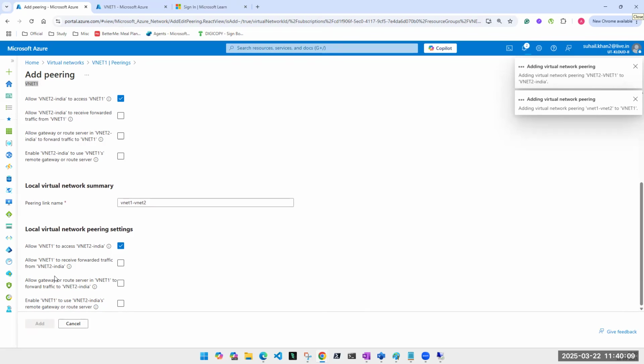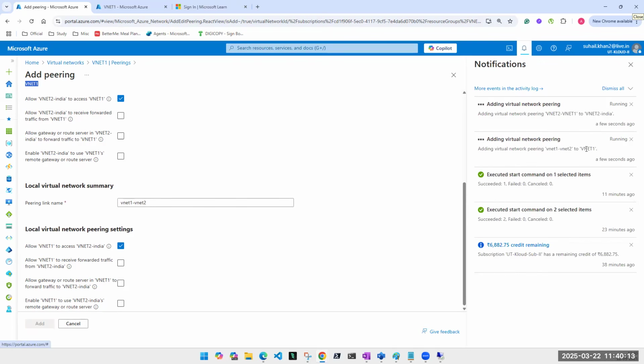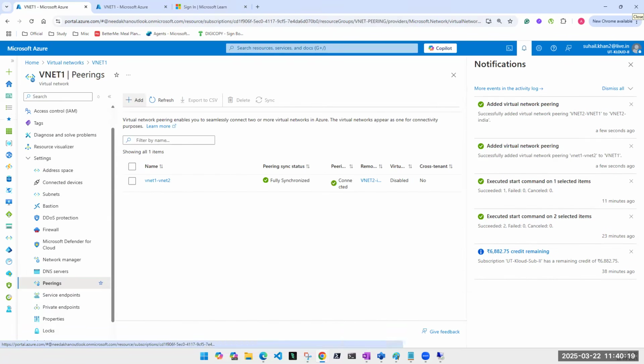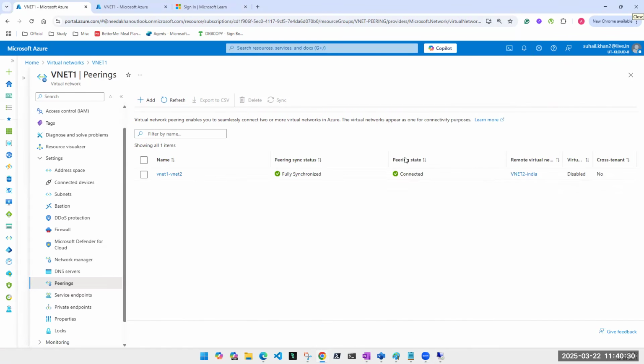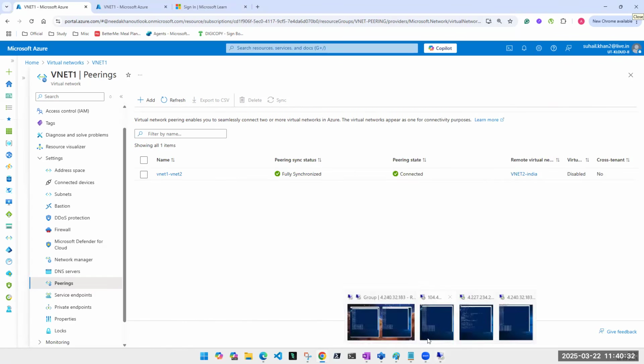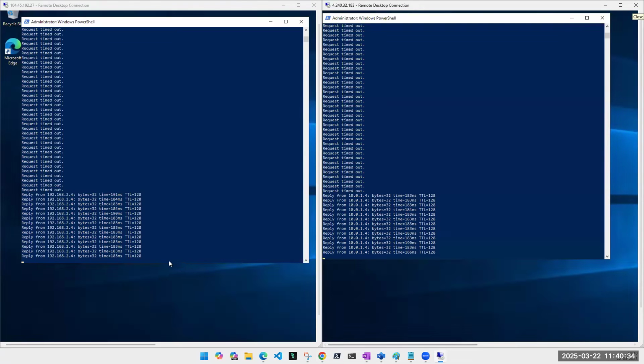I clicked on one VNet, but I configured both of them. If you see here, it is configuring VNet 1 and VNet 2 both. Earlier, in the classic version, we had this drawback, I would say, not an option. We had to go to each individual VNet and do it. Okay, now it is connected. Let's go and check. Can you see? It has started pinging.